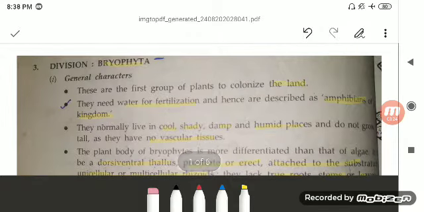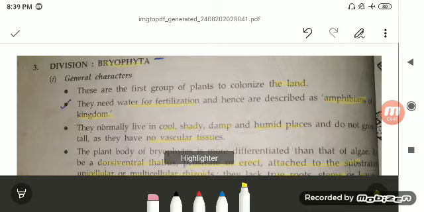The very important point is they are known as the plant amphibians. Why? Because they complete one part of the life cycle in the water, or they require the water for the fertilization. And what is their habitat? That is the cool, shady, damp and humid places.